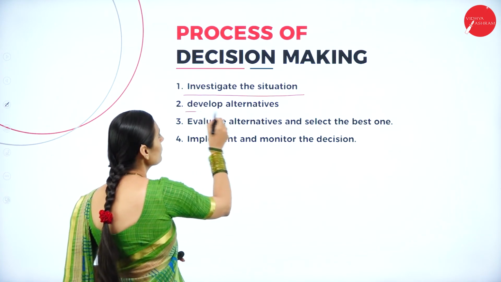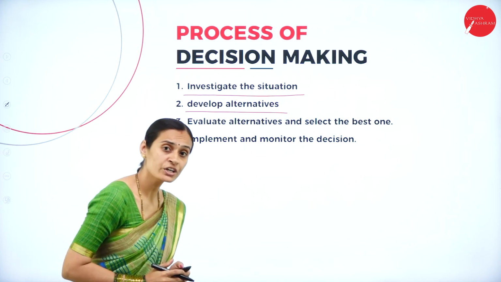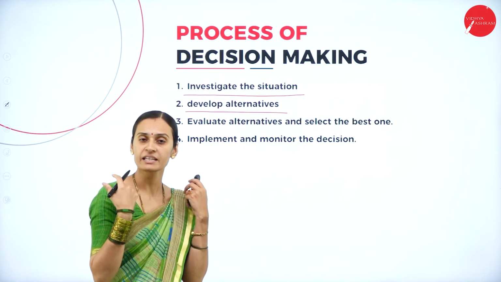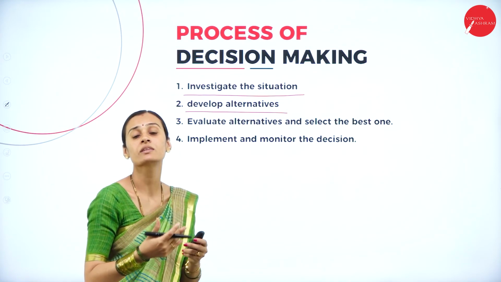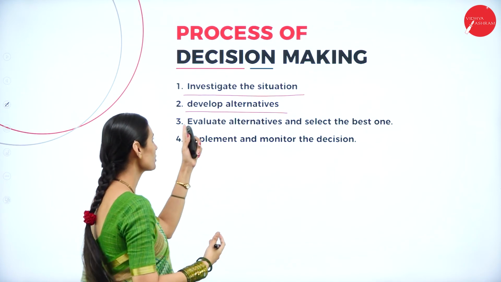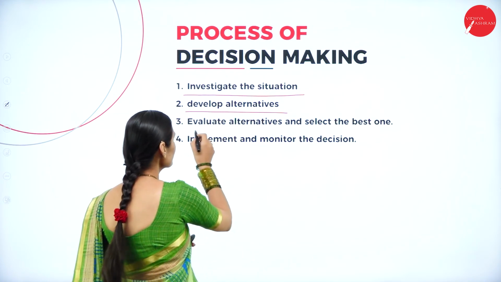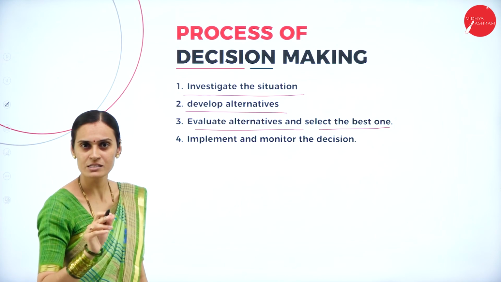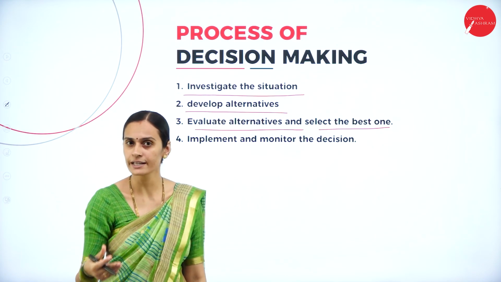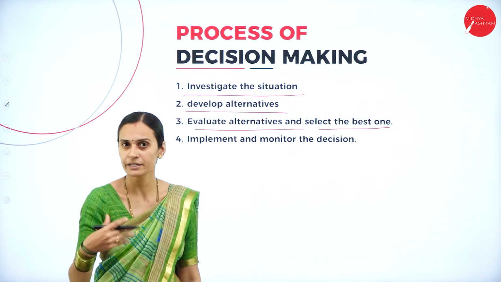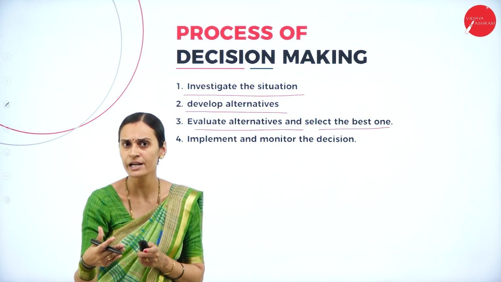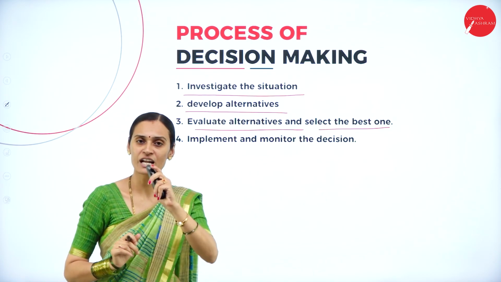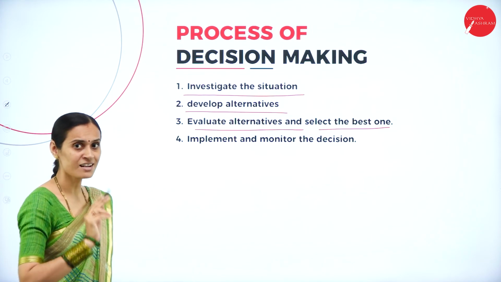And second one, develop the alternatives. Your alternative choices should be ready. If plan A fails, then you have to go with plan B. And the next one, evaluate the alternatives and select the best one. Evaluate in the sense of which is best. The decision I have taken, is it correct or is it wrong? If it is a better choice, then we can go with that. Just evaluate that and afterwards select the best alternative action. That is considered as decision making.